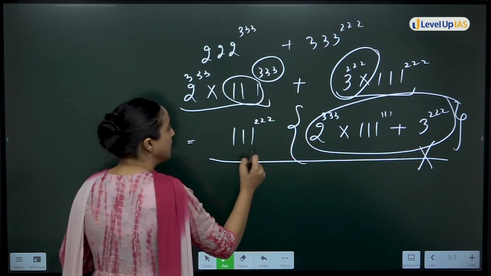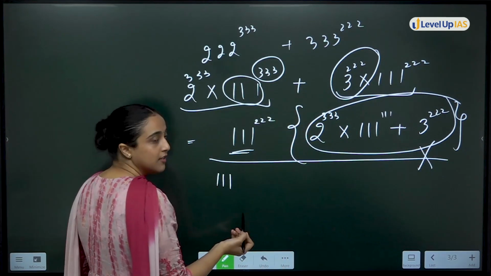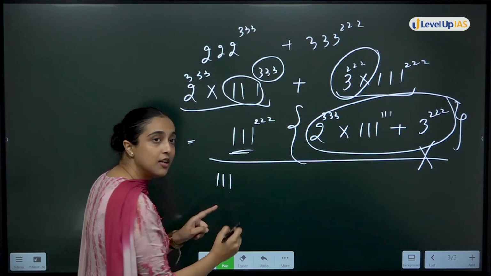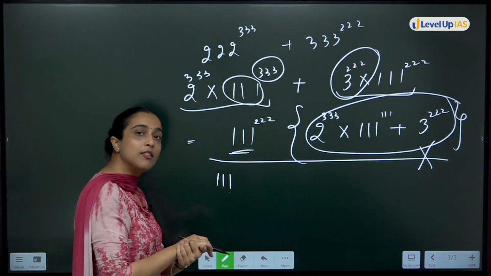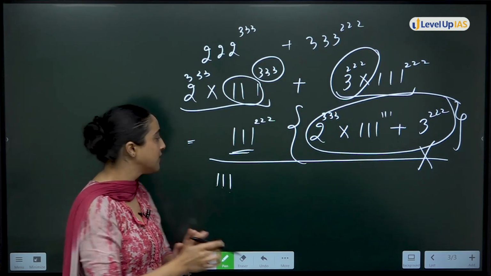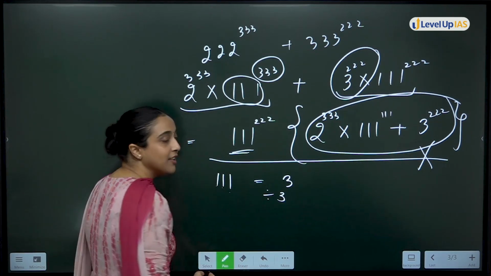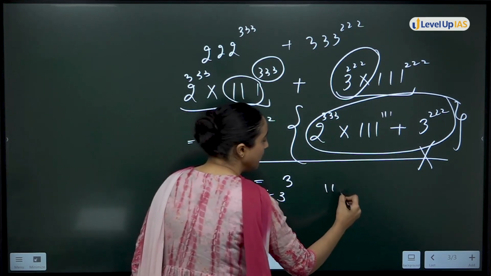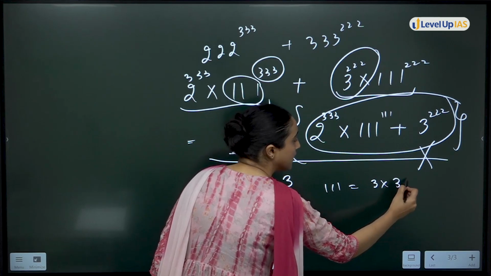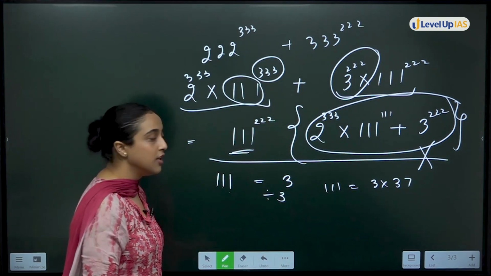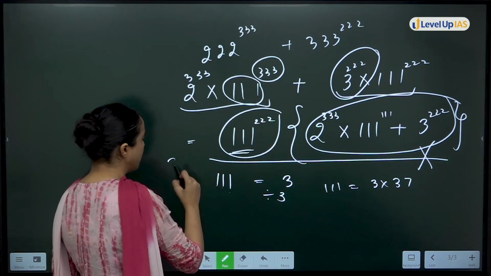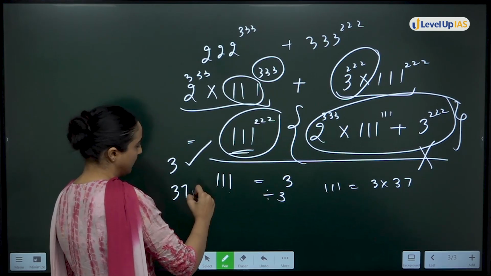I know that 111, this is 1 plus 1 plus 1, divisibility of 3. To check divisibility of 3, we check the sum of digits. 1 plus 1 plus 1 is what? 3. That means this is divisible by 3. And this is actually 3 multiplied by 37, you can check. Okay. So that means this term is divisible by 3 also, by 37 also.